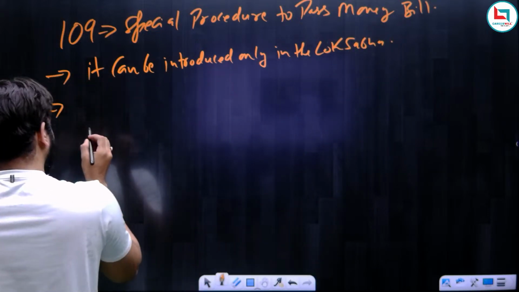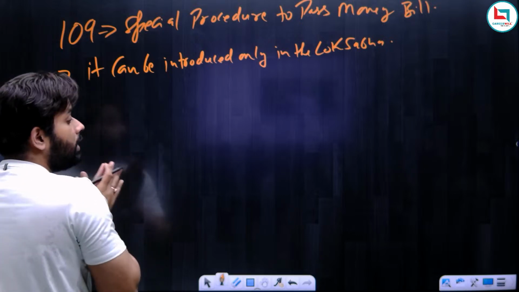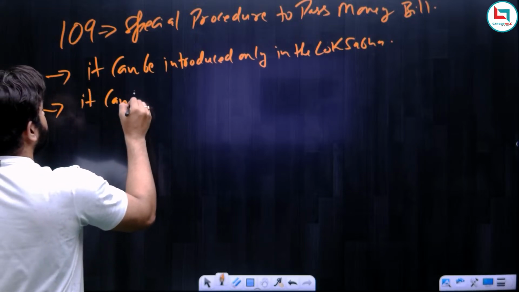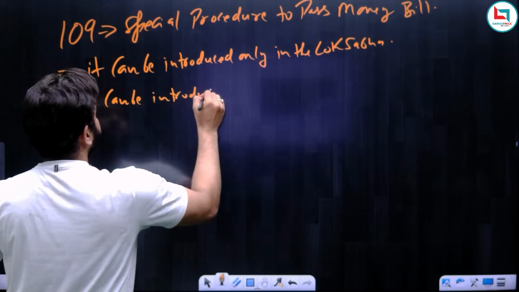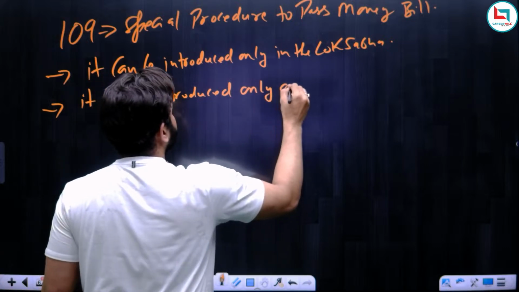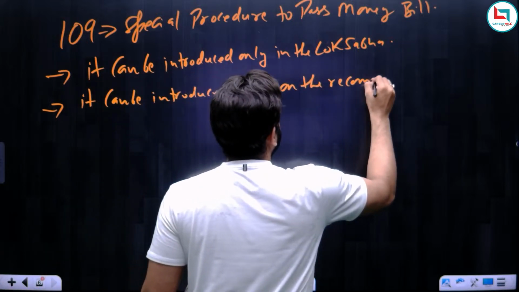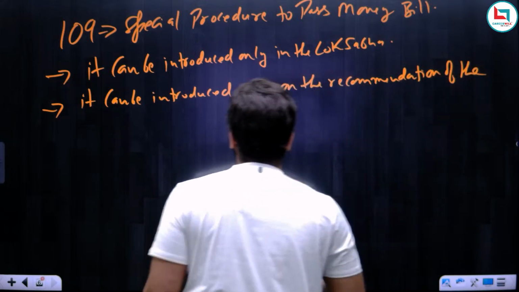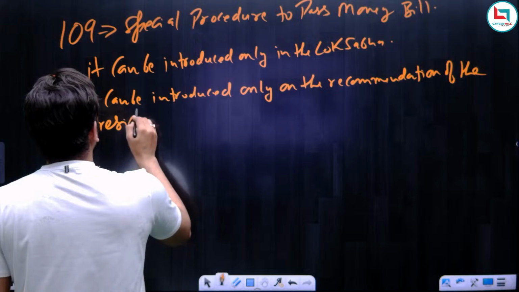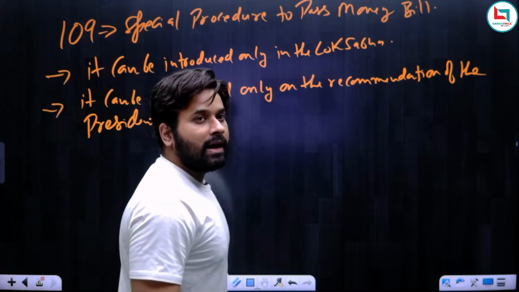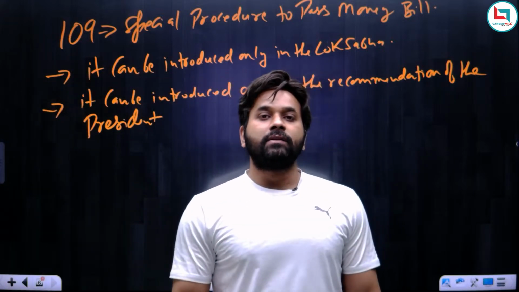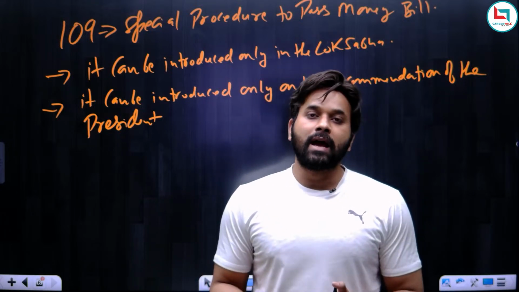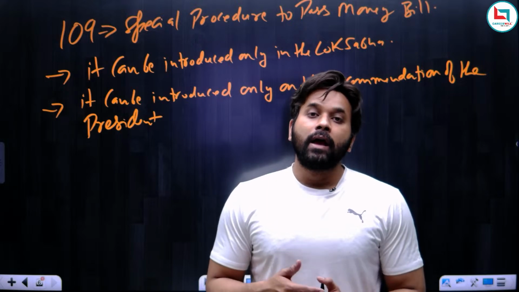Now the second thing, a money bill can be introduced only on the recommendation of the President. I explained this point in the ordinary bill: whenever it is mentioned that the bill requires the recommendation of the President for its introduction, it basically means that the bill should be introduced by a minister and not by a private member.